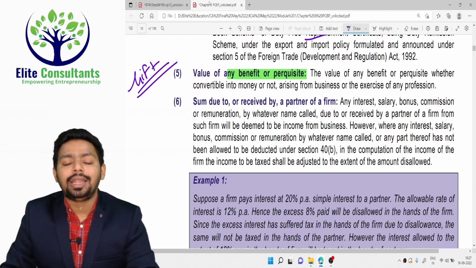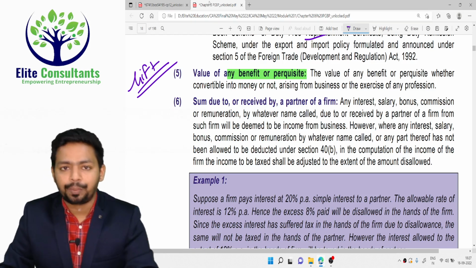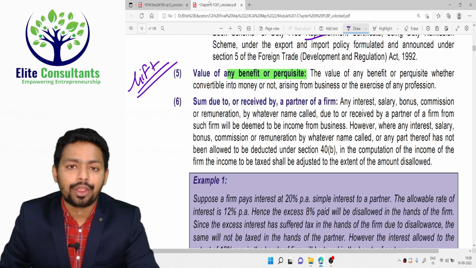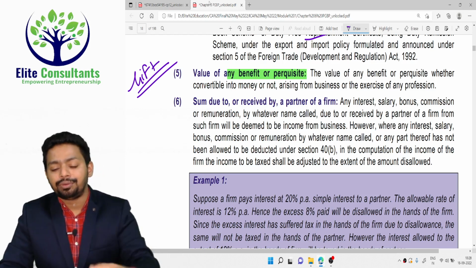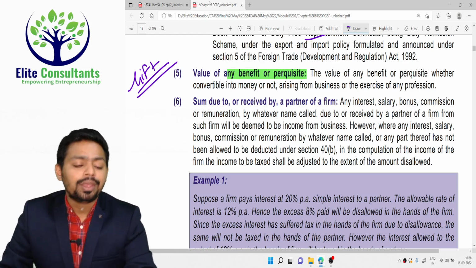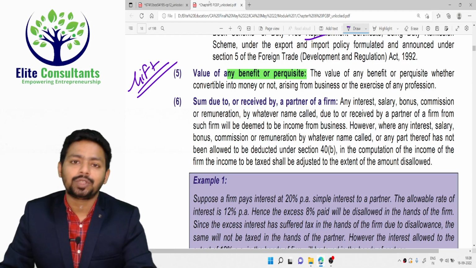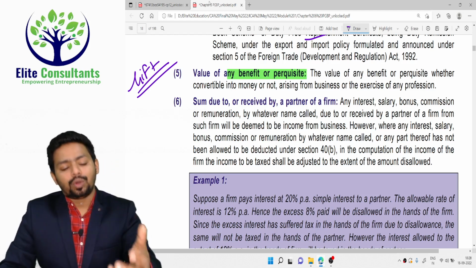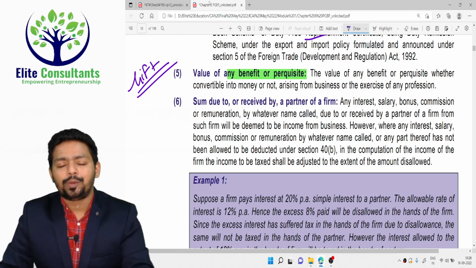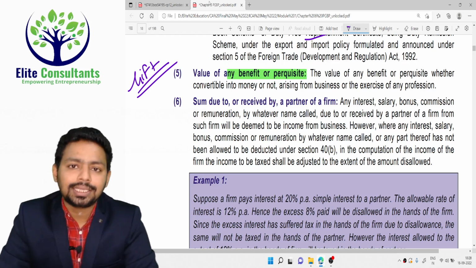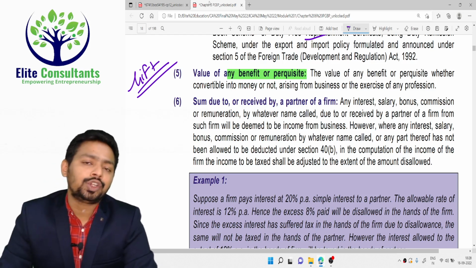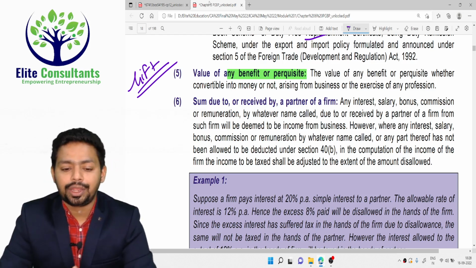If your client is giving you even a gift of 12,000 rupees because you have provided him a very good service, some additional incentive, you demanded 1 lakh rupees fee, and the client has given you 1 lakh rupees fee plus an iPhone. Okay, so now your income is not only the 1 lakh rupees fee, that iPhone should also be considered as your income and it should be taxable here, whether it is monetary or not.